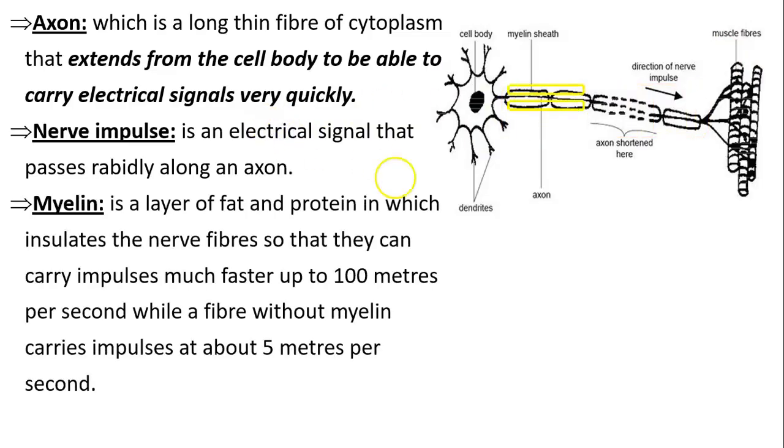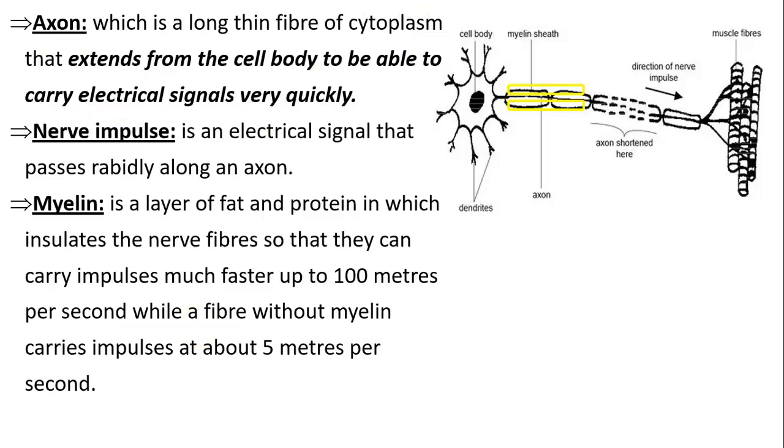So what's the myelin layer, or the myelin sheath? The myelin layer is this layer around the axon. What is it? It's made of protein and fat. Why? As for the function of fat in previous lessons, it's for insulation. So it insulates the nerve axon from any surrounding tissue, which makes the impulses much faster.